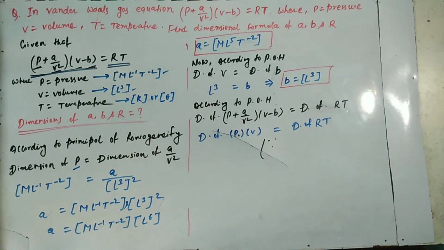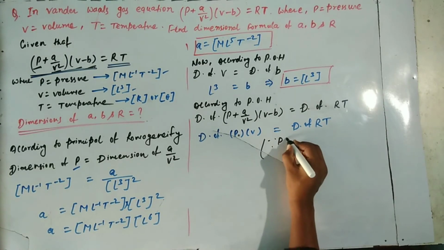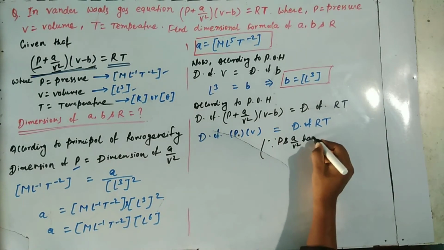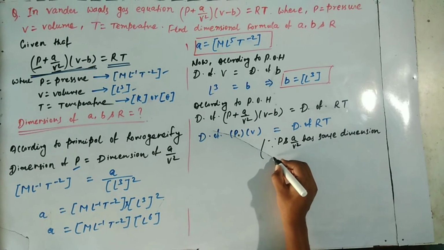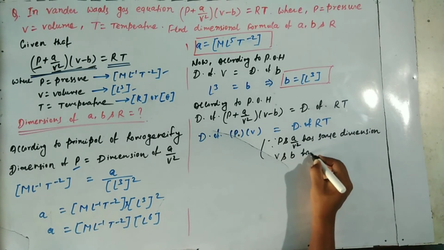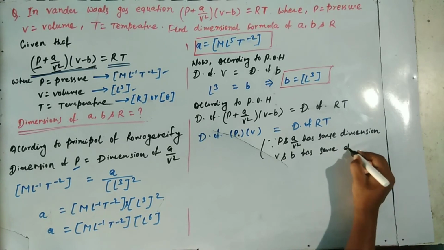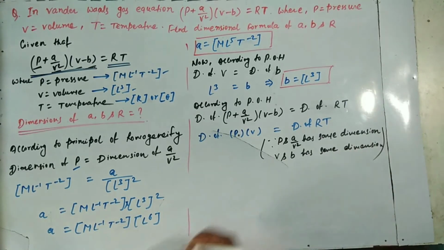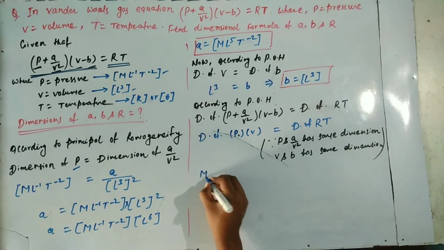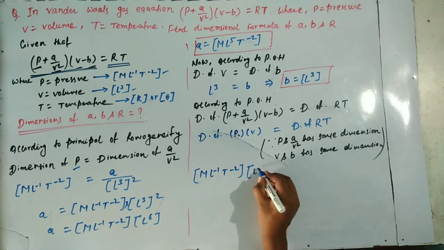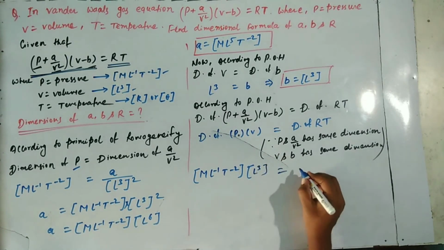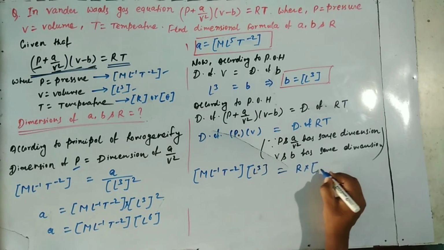Here P plus A/V² are two terms with the same dimensions, and in the same way V and B have the same dimensions. Since these dimensions are the same, they are not added separately. Therefore the dimensions of P into V equal the dimensions of RT. M L^-1 T^-2 into L^3 equals R into K.